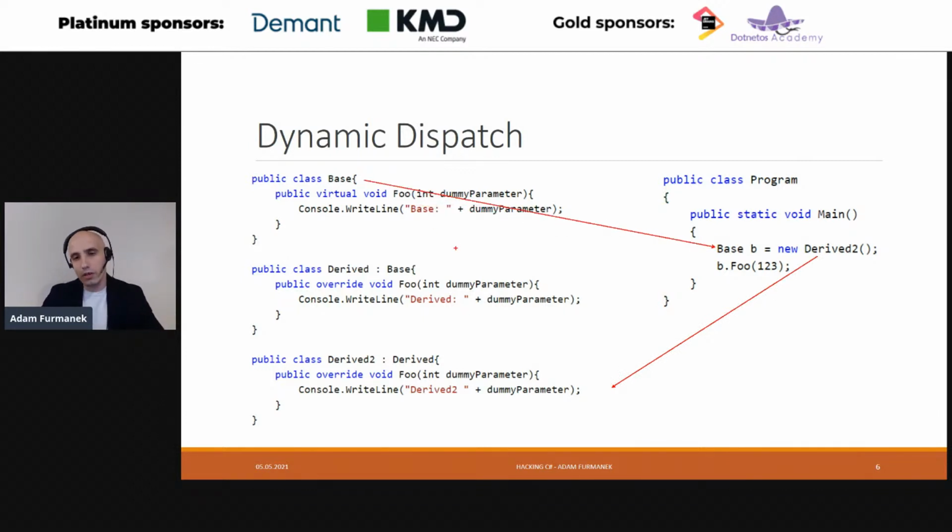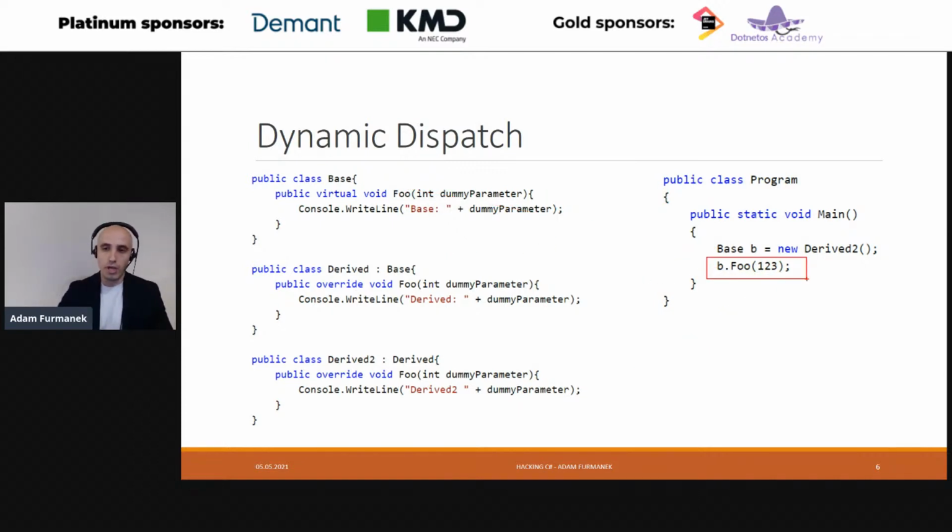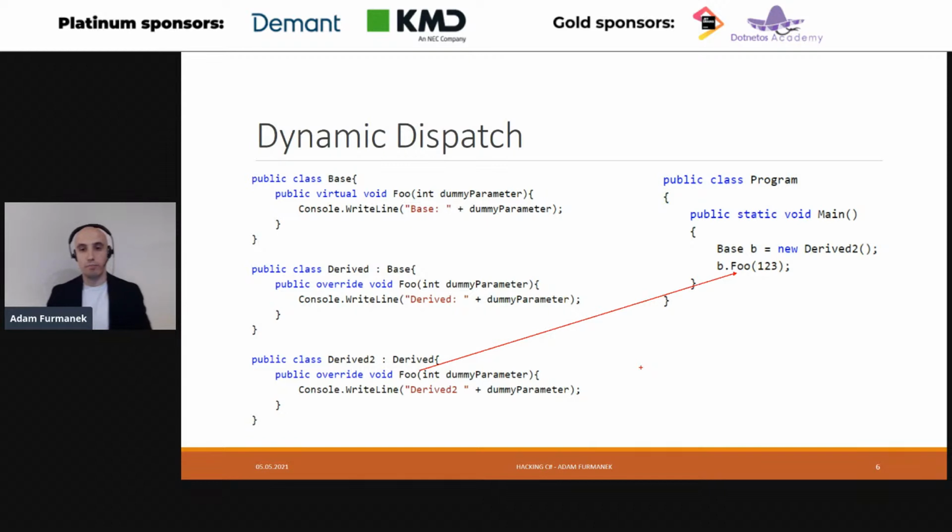As you probably know, polymorphism works in this way: when we call b.foo, even though b is perceived as of type base, because we have dynamic dispatch and late binding, this foo will actually be executed from derived 2, because that's the true type of the b variable.